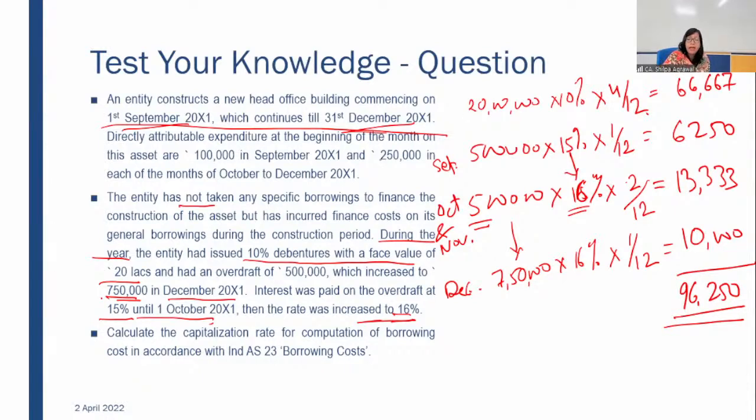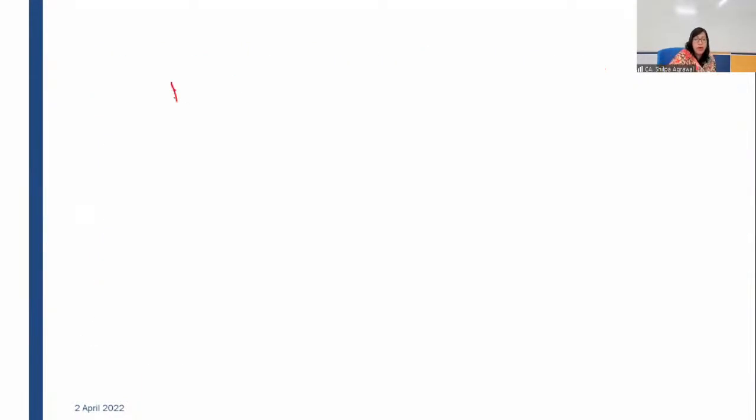In a similar manner, I will also calculate the weighted average. This is the borrowing cost. Let me check, yes, I have created a blank screen also here. So this is the borrowing cost, and I'm moving to the next. Borrowing cost has come to 96,250. Now let's calculate the weighted average borrowing. What is the weighted average borrowing here? Weighted average borrowing will be 20 lakh first, the debentures, which was for 4 months.